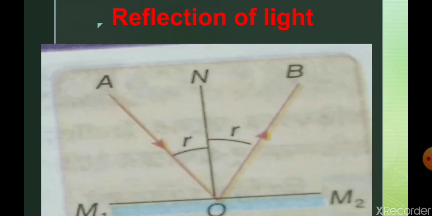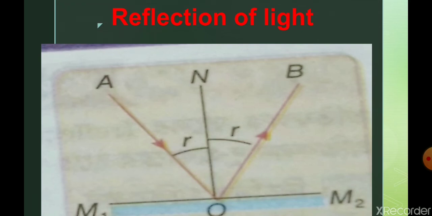Today our topic of discussion is reflection of light. In a reflection chapter, we consider light as a ray. We know light moves along a straight line. Such a straight line along which light rays are traveling is called a light ray.